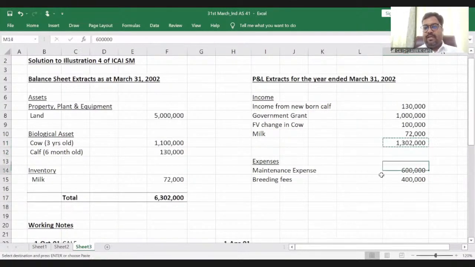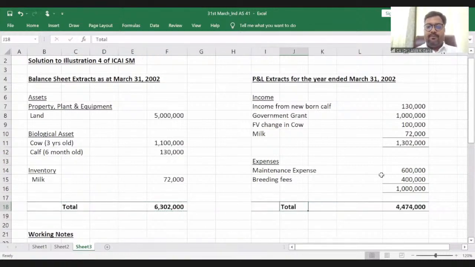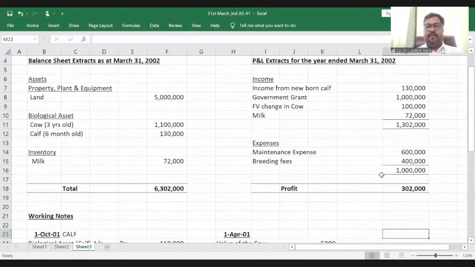And what will be my total expense? My total expense is 10 lakh, right? What is my profit? My profit is income minus expense. 13 lakh 2,000 minus 10 lakh. 3 lakh 2,000 is my profit, right?